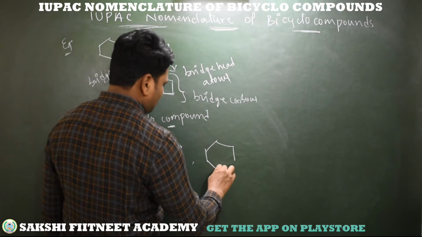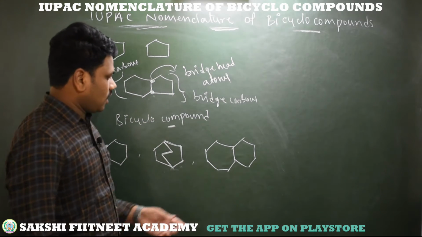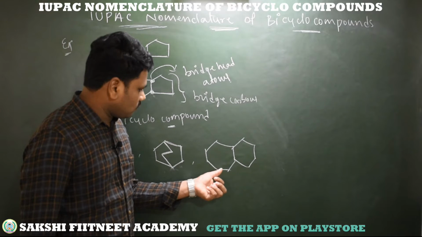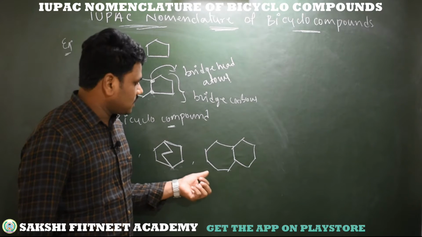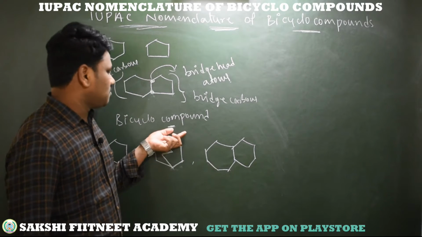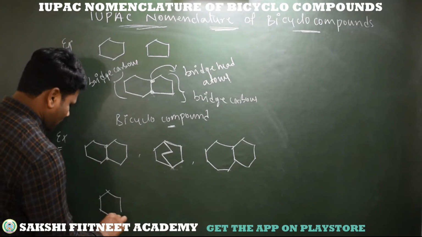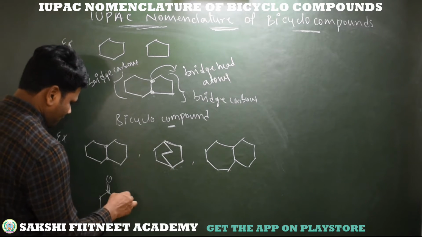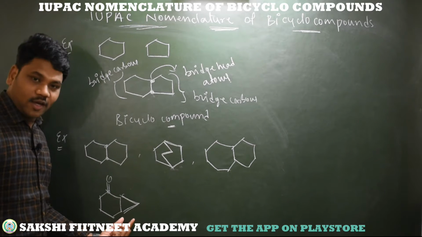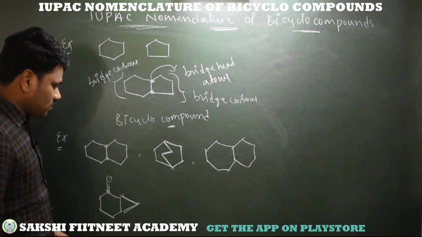I am taking another compound. This is a cycloheptane. The number of carbons present in this cyclic system is 1 2 3 4 5 6 7. This 7-membered cyclic system is fused with a 6-membered cyclic system, and we get a bicyclo compound. I am taking another example here. This is a cyclohexane fused with a cyclopropane and containing a ketone functional group.